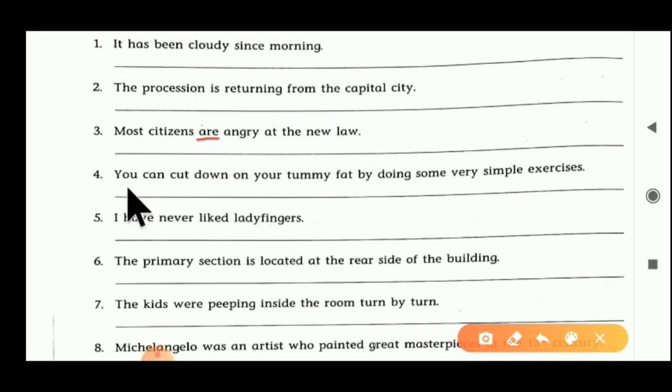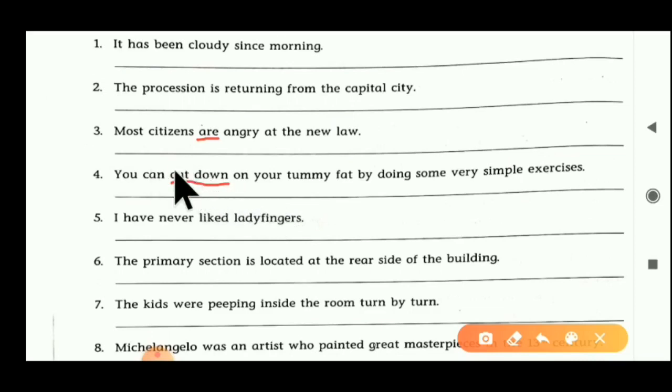Now the fourth sentence. You can cut down on your tummy fat by doing some very simple exercises. Here 'you' is the subject, 'can' is a helping verb, 'cut down' is the main verb here. We have to ask a question here first.